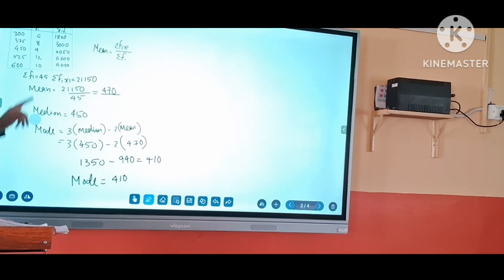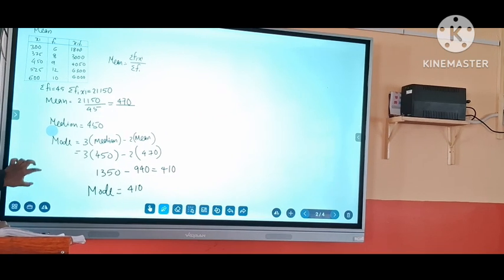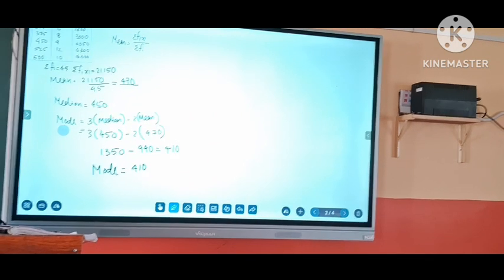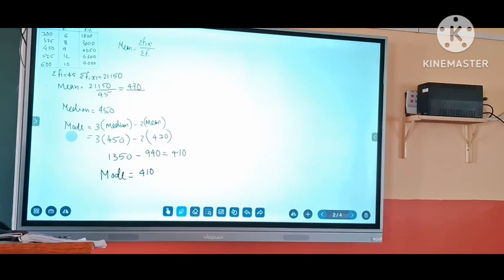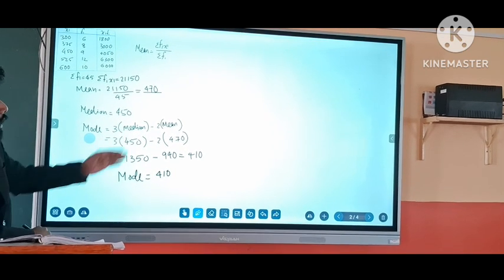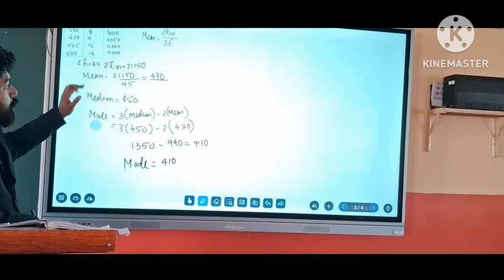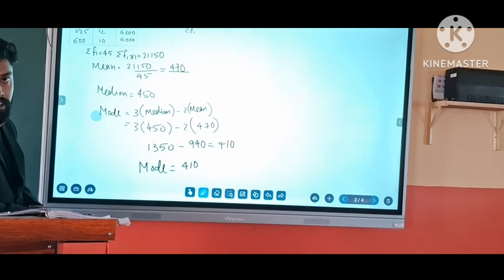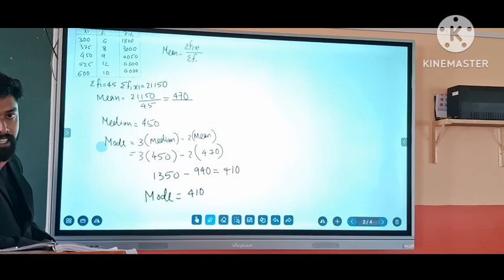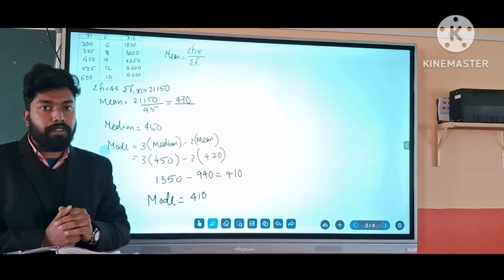But in the observations you can see that 525 is the most repeated value. Still, we calculate the mode using this empirical formula, because by using the empirical formula our accuracy will be more. So for this question we calculated the mean value and the median value, and from them we calculated the mode by 3 times median minus 2 times mean, which gives mode equal to 410. Is it clear to everyone?